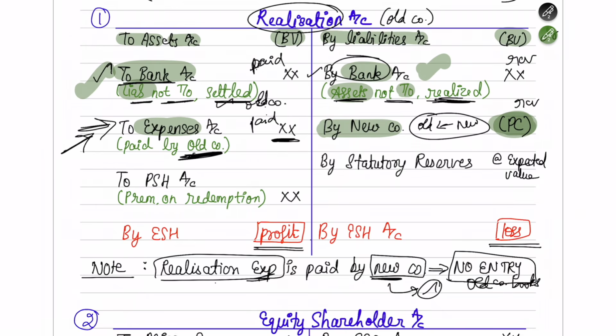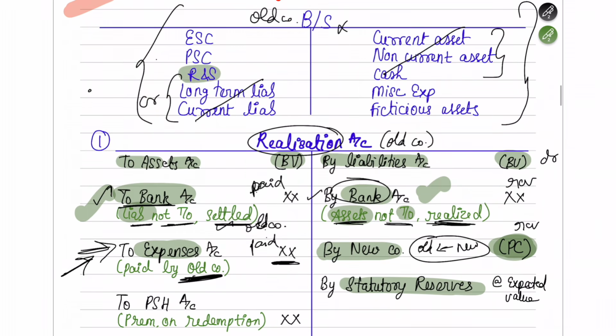Next, what they are telling you here is that there is something known as statutory reserves, which will be there in the old company's book. So now let's move on to this. Under reserves and surplus, there are two kinds: one is a statutory reserve and the other one is a normal reserve, or others we can write. So what is this statutory reserve?